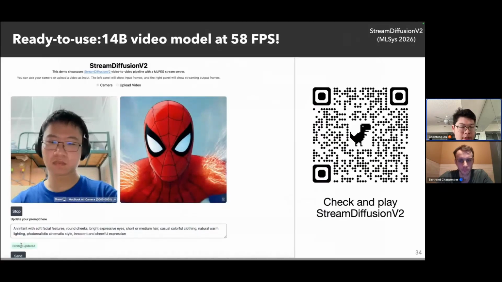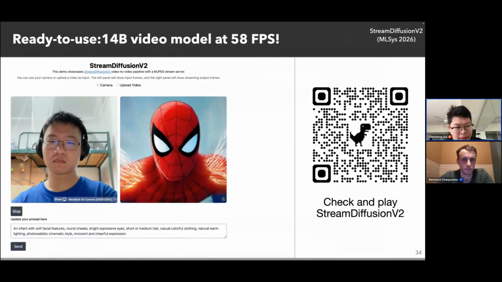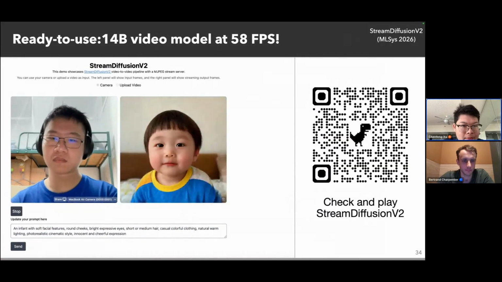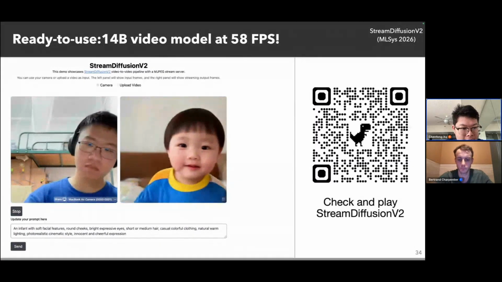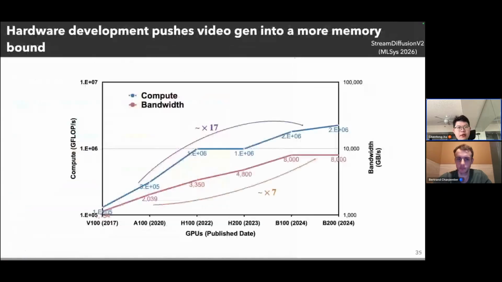The video just now is a 1.3 billion parameter model, and we can also achieve real-time, very high FPS on a 14 billion model. You can see the quality is much higher compared to the 1.3 billion model. So this is our work on StreamDiffusion V1 and StreamDiffusion V2. We started from StreamDiffusion V1, which uses an image-based model, and to improve temporal consistency, we utilize the video diffusion model, and we can achieve very temporally consistent video-based live streaming.